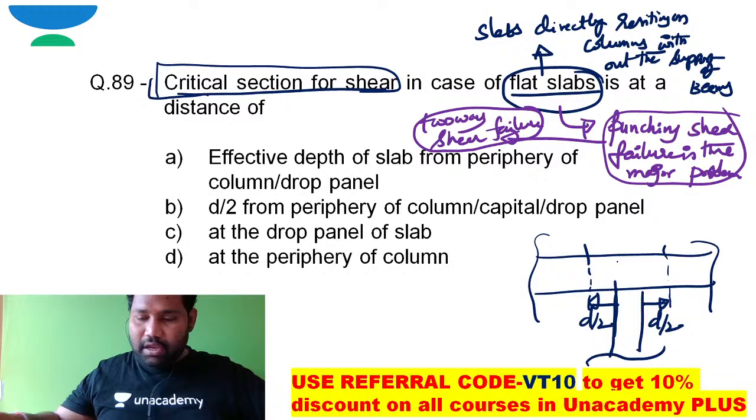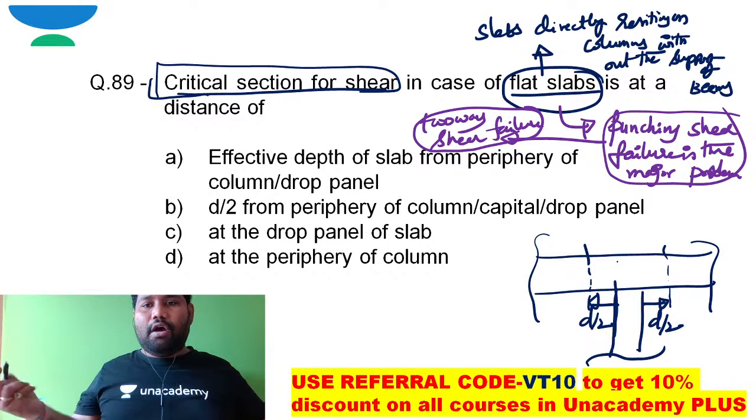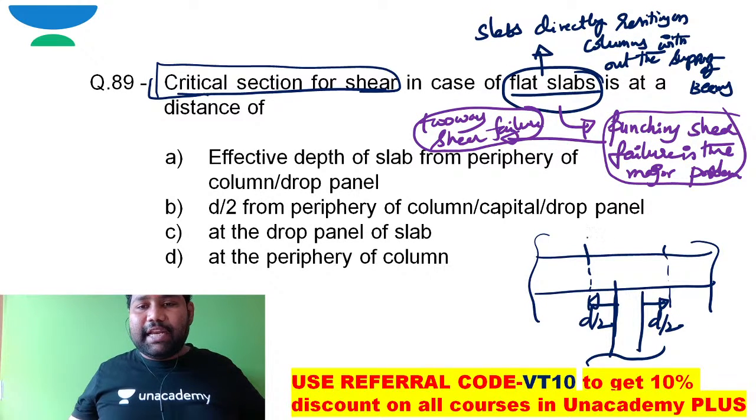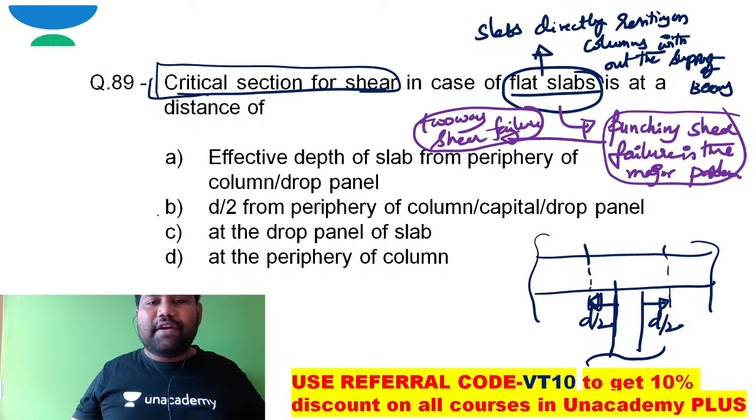So in our words, the critical section for two-way shear will happen at a distance of d by 2 from the face of the column. I can say d by 2 from the periphery of the column or capital drop panel. Here I am showing only the column.